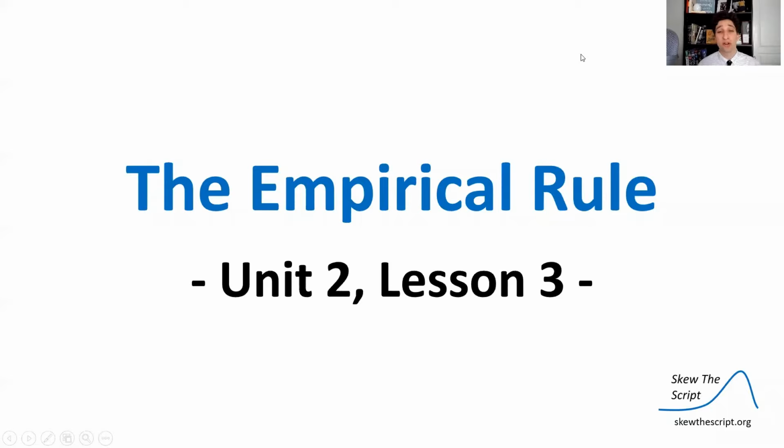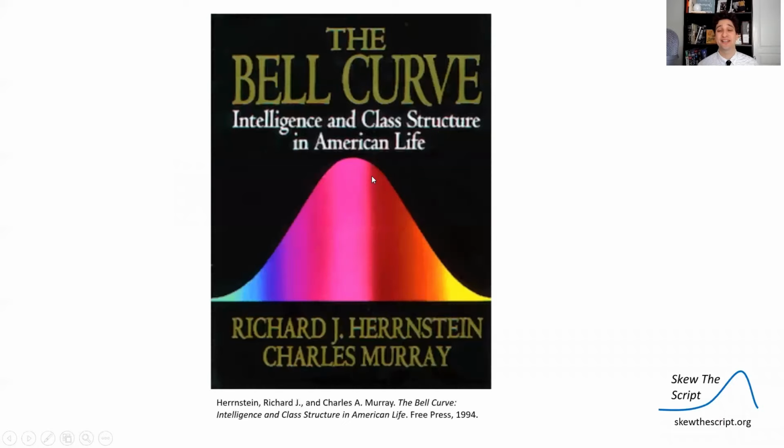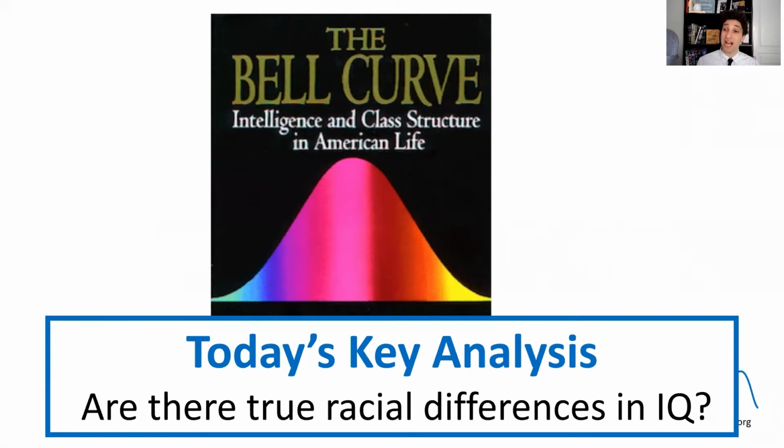Today's lesson is about normal curves and the empirical rule. This is Unit 2, Lesson 3 in our sequence. Today we're going to talk about a controversial book that was published in 1994 called The Bell Curve. Among the controversial claims in the book, there was a claim that different races showed different average IQ scores, and that represented a difference in intelligence.